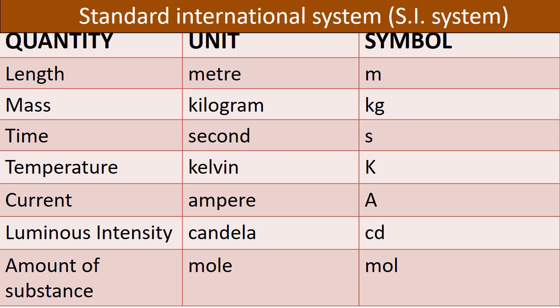For length, meter is the unit and M is the symbol, and for mass, kilogram is the unit and kg is the symbol. For time, second is the unit and S is the symbol. For temperature, Kelvin is the unit, capital K is the symbol. For current, ampere is the unit and capital A is the symbol. For luminous intensity, candela is the unit and CD is the symbol. For amount of substance, mole is the unit and MOL is the symbol.